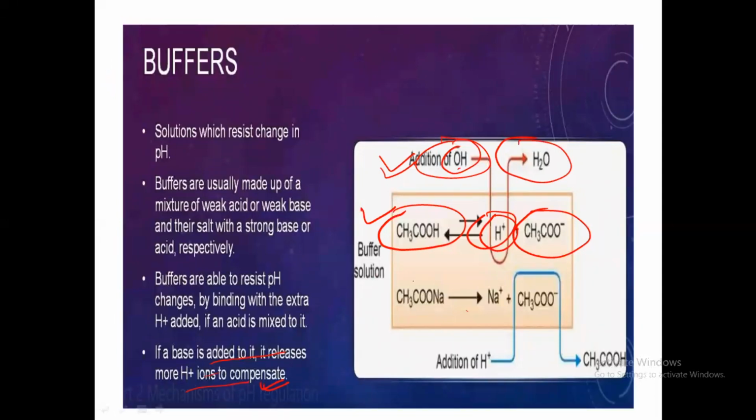And when acid is added in the solution, the basic portion will work and CH3COONa will be converted to Na plus and CH3COO minus. This CH3COO minus will bind with the H plus and form CH3COOH. So buffers resist pH change by binding with the extra H plus added.